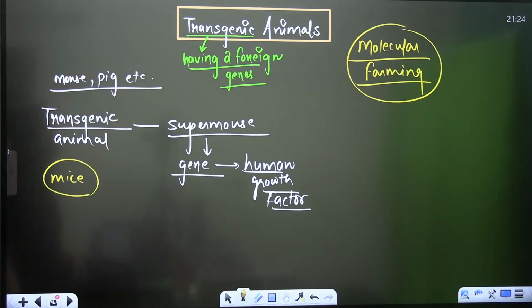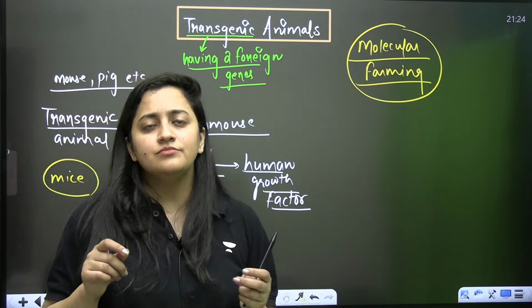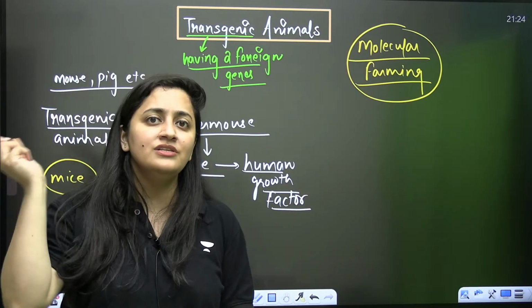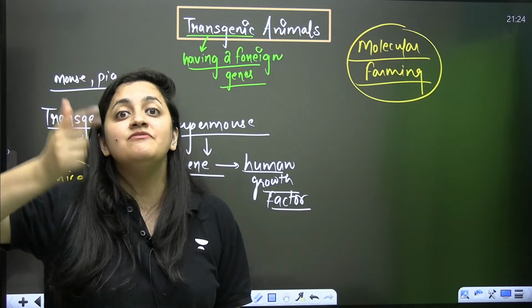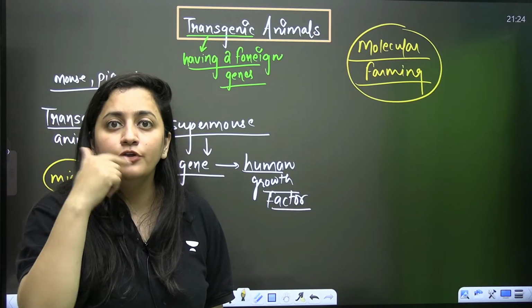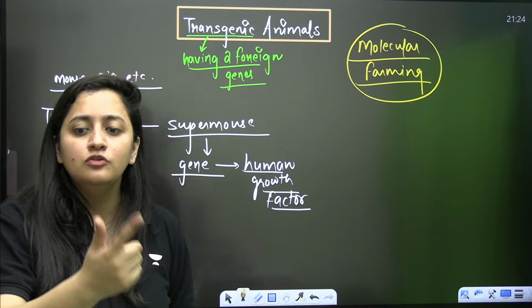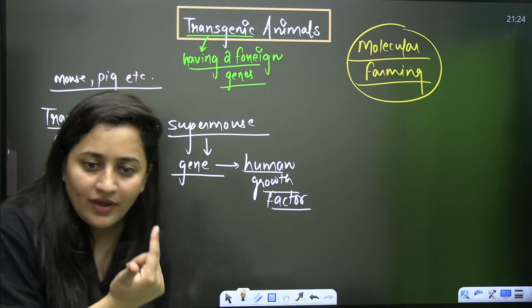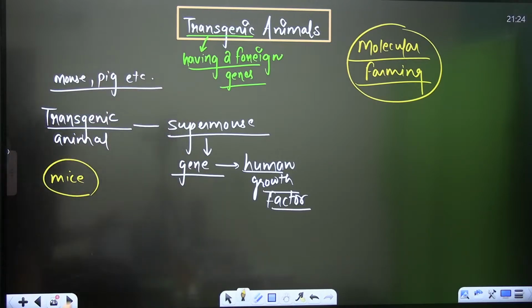And why do we make them transgenic? Sometimes we have introduced foreign genes. Sometimes in some transgenic animals, their lifespan is less and they are producing more offspring. So that can also be used to study a disease, to study any pattern of a disease, to study the effect of a drug. Are you getting it? So there are many examples.